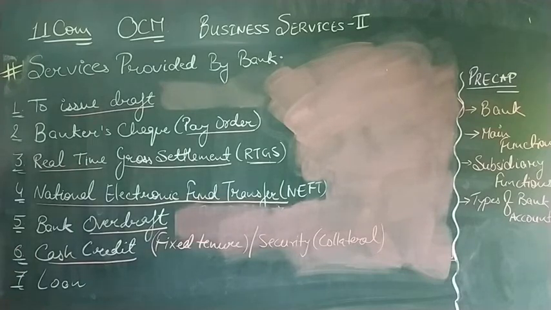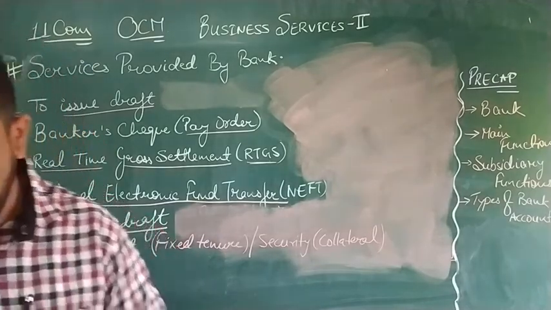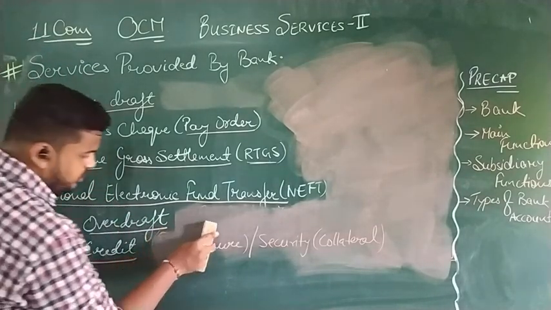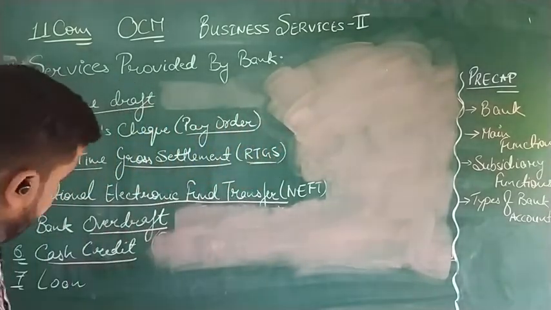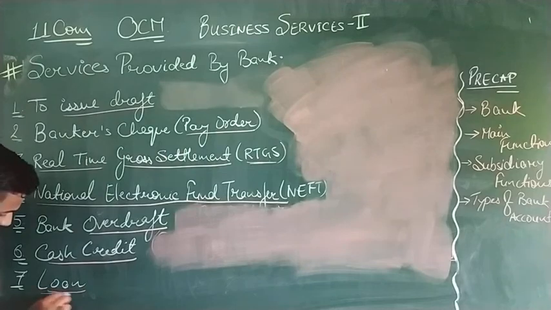Clear? And the last function that we have already studied is loan. Now what is loan? Loan here means to lend money.